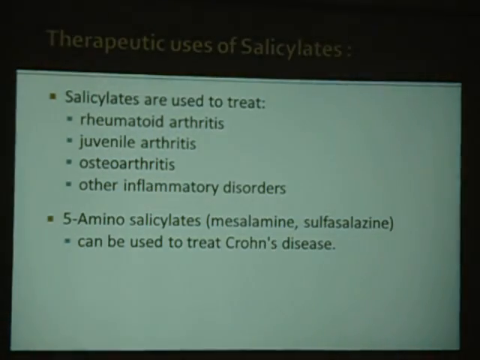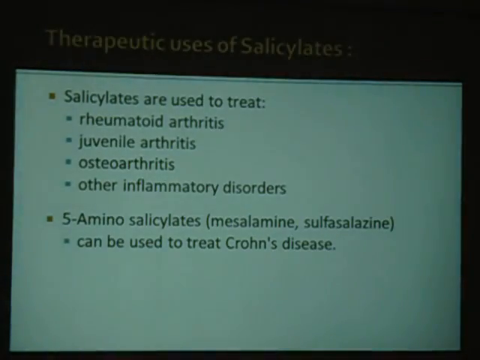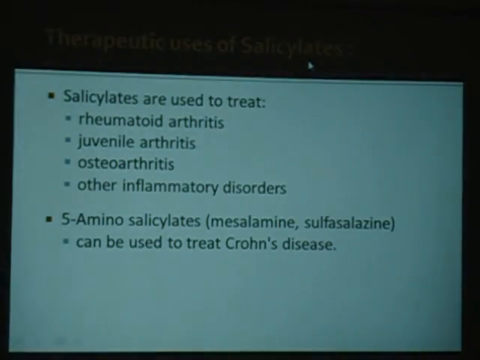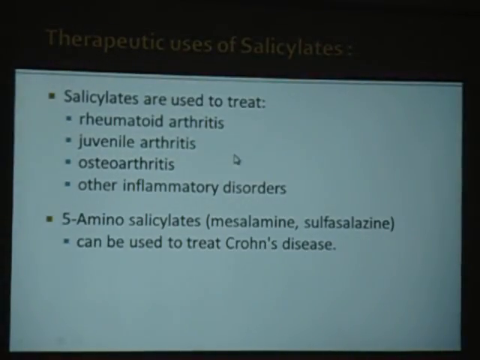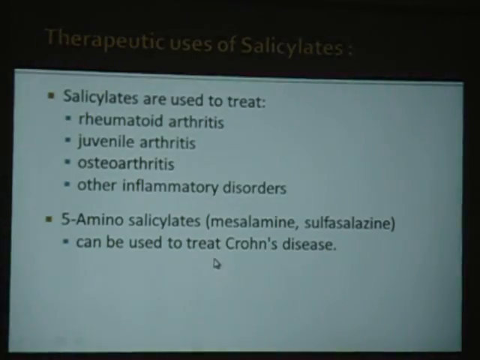So this is just a summarization. Okay, overall we use these salicylates and NSAIDs for rheumatoid arthritis, general arthritis, osteoarthritis. Okay, we are using the 5-amino salicylates for Crohn's disease.